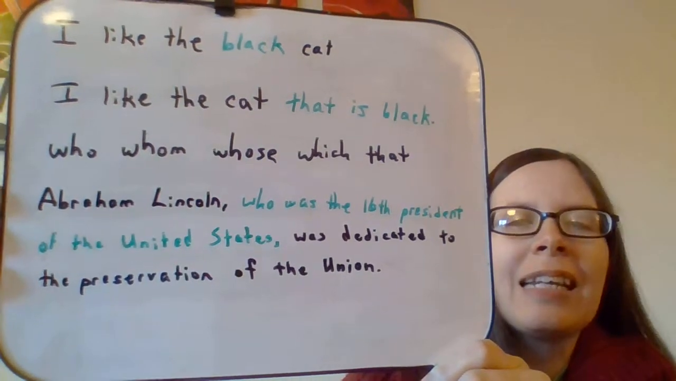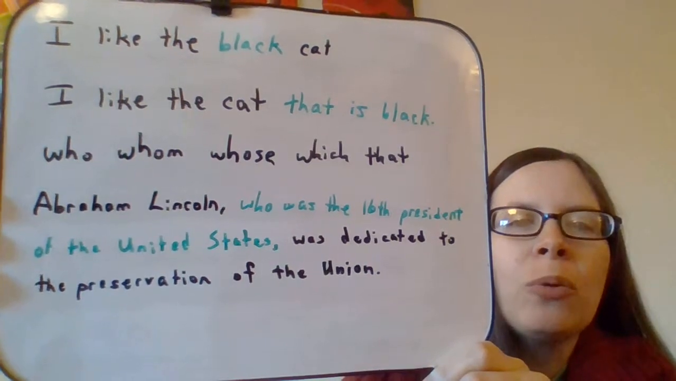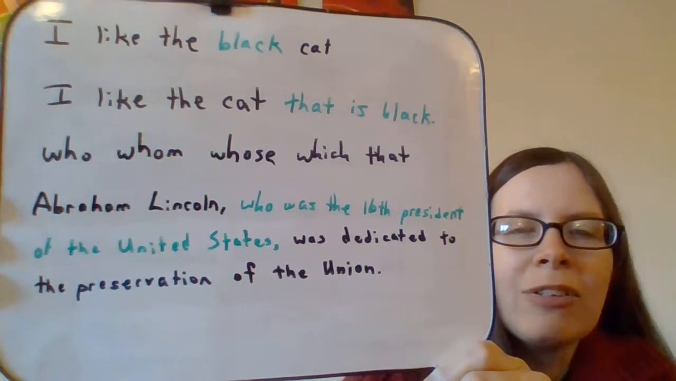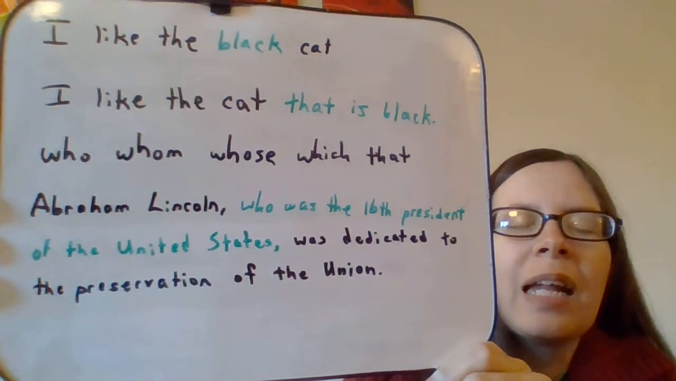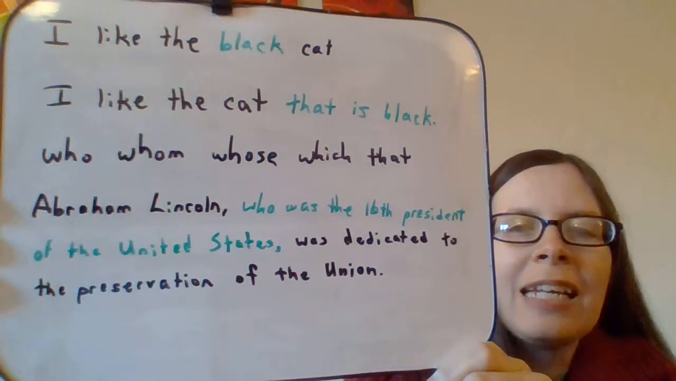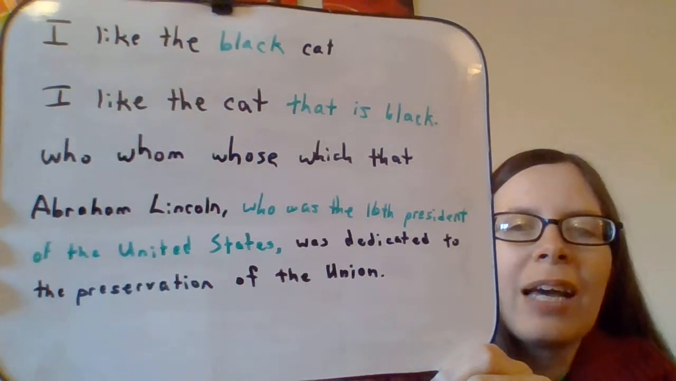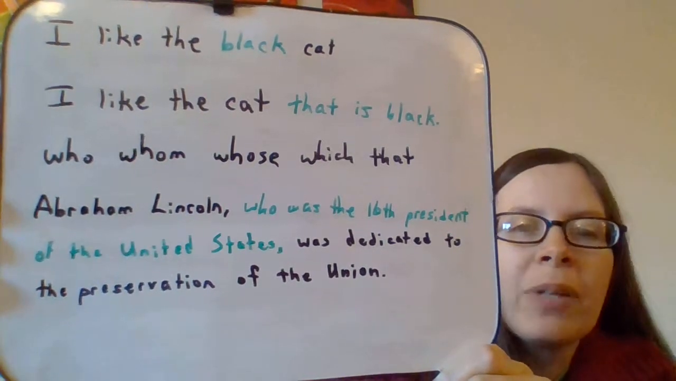So you can see there, the part that I have in green is the adjective clause, who was the 16th president of the United States. That is an adjective clause telling you more about Abraham Lincoln, okay? So it is defining him. Who are we talking about? What's he like, okay?